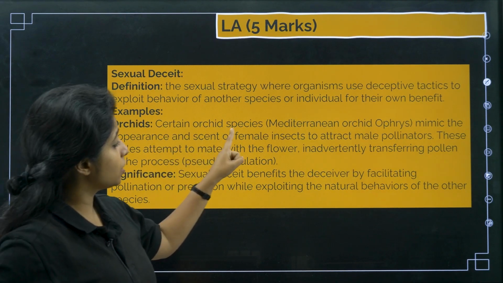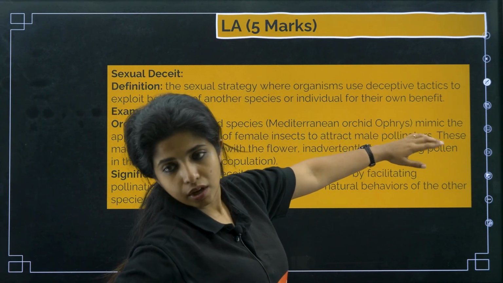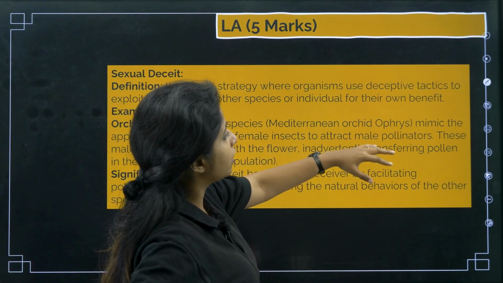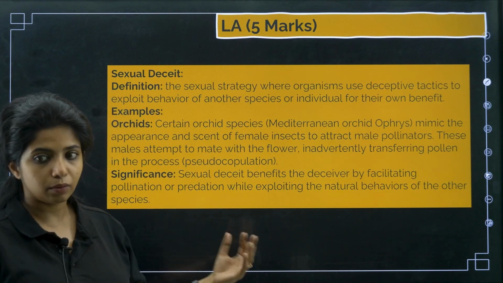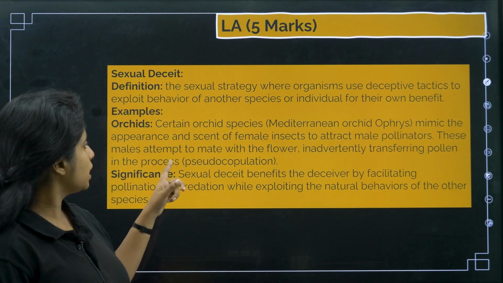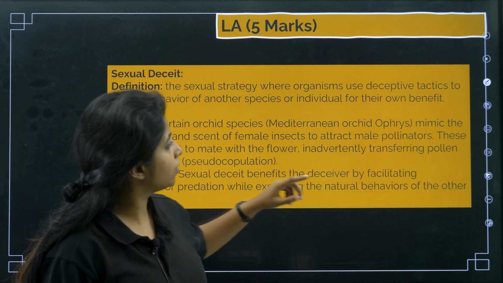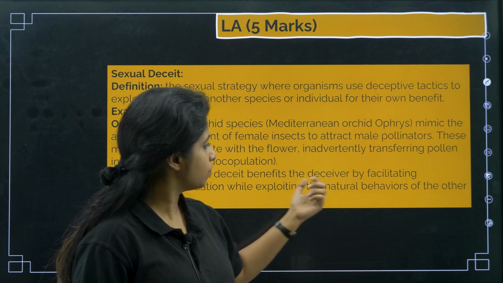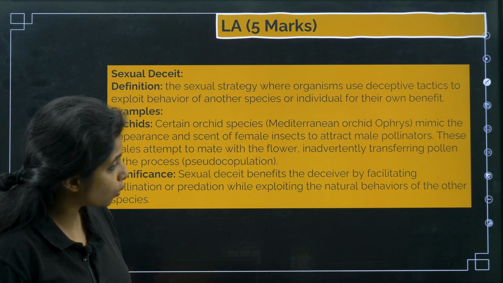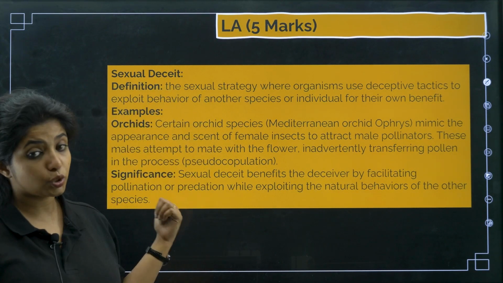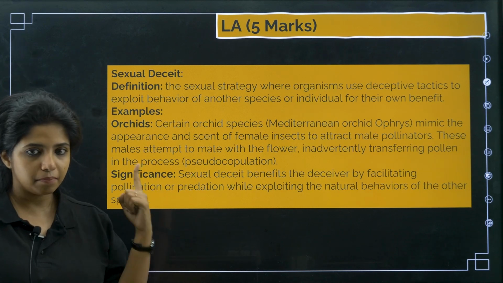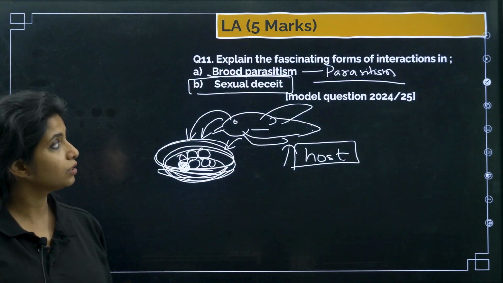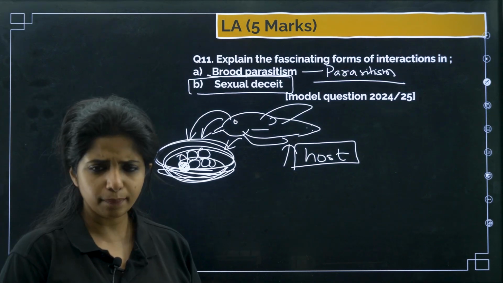Certain orchid species, that is the Mediterranean orchid of the genus Ophrys, mimic the appearance and scent of the female insects to attract male pollinators. It looks like the female one, to attract what? The male pollinators. These males attempt to mate with the flower, inadvertently transferring pollen in the process, that is pseudo-copulation. Significance: sexual deceit benefits the deceiver by facilitating pollination or predation while exploiting the natural behavior of other species, which is really bad. So sexual deceit is something that you might see, the questions might come again and again from this particular topic.